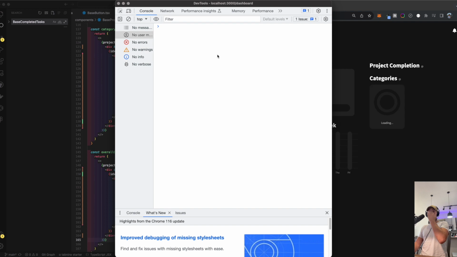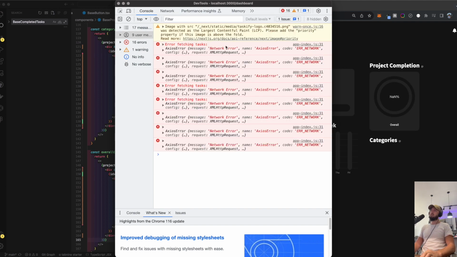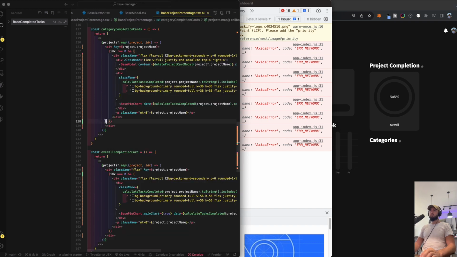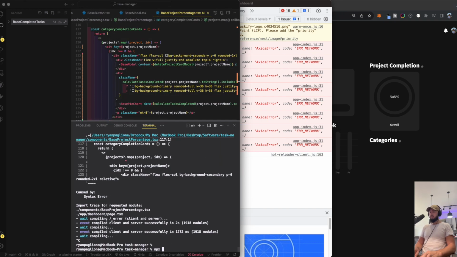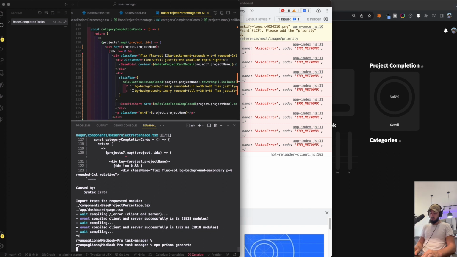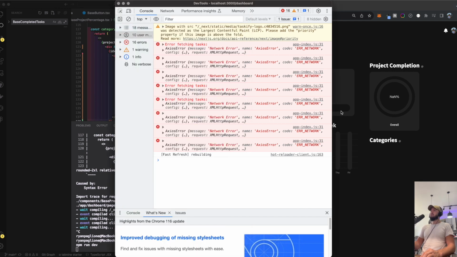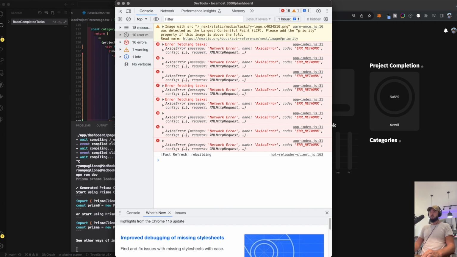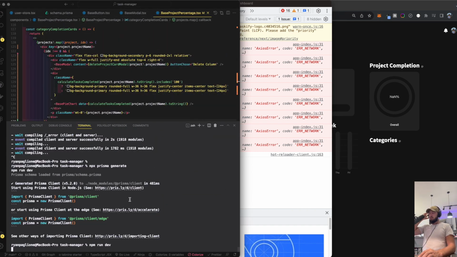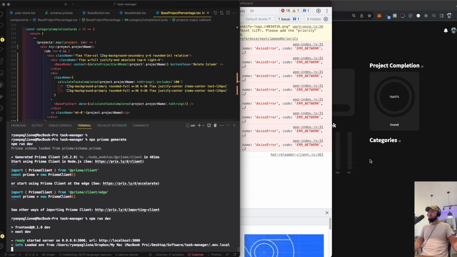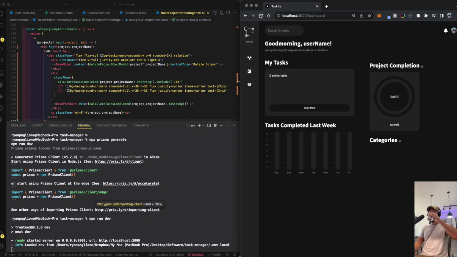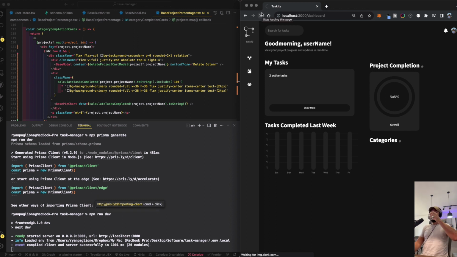I think it will. We're still dealing just with the database fetch. Is that going to be the last one? So it looks like there's some Axios errors across the board. I wonder if we need to npx prisma generate, which is going to regenerate our Prisma schema and file. There were some changes made there, so I do believe that could be one of the potential causes. So it's regenerating our Prisma schema as we speak, and we're restarting the server. And let's see, that would be an amazing fix. That would be beautiful, right? It would be easy peasy lemon squeezy.